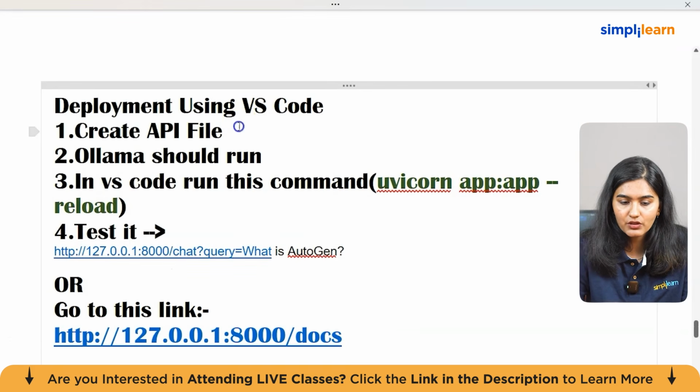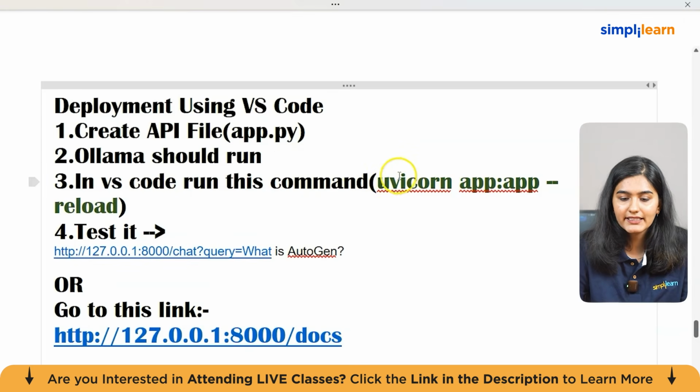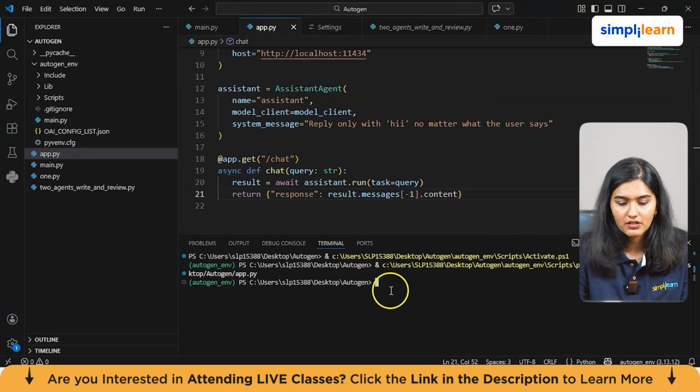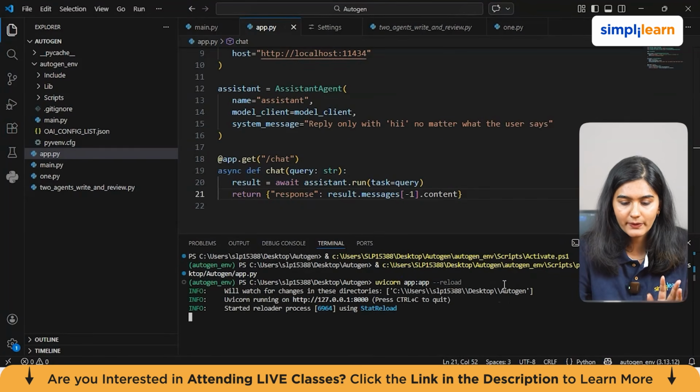First of all, you will have to create an API file, which in our case is app.py. Then Ollama should run. We have already installed Ollama, and that should be running. Then in VS Code, you just copy this command. Okay, I'll run it. We are in this folder, so I'll copy paste this, run it, and wait for a while.